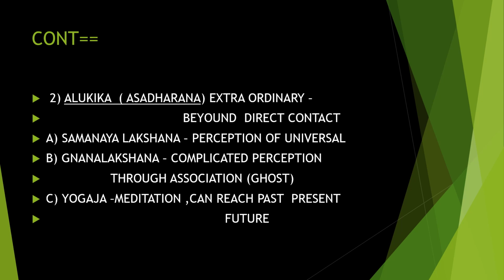I told you it is alaukika. It's not easy for ordinary people to reach. It is something extra. So you get an idea about the perception. And that is alaukika. It is of three types: Samanya Lakshana, Ghana Lakshana and Yogaja. So there are three types in the Alaukika.